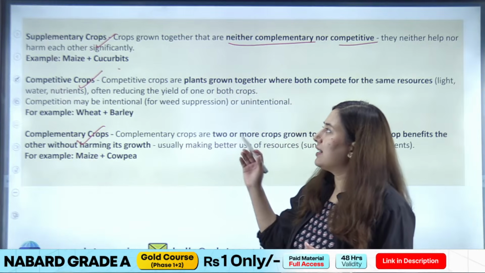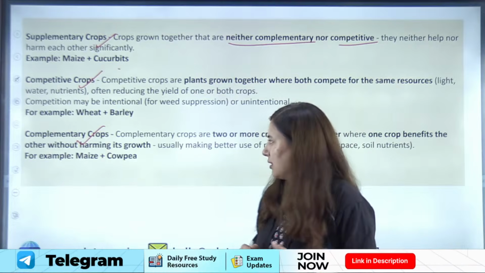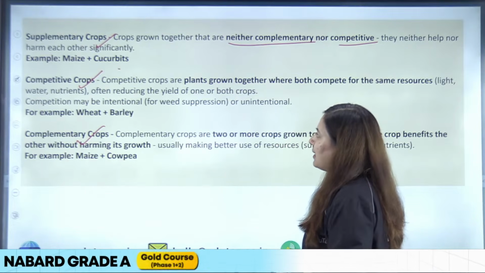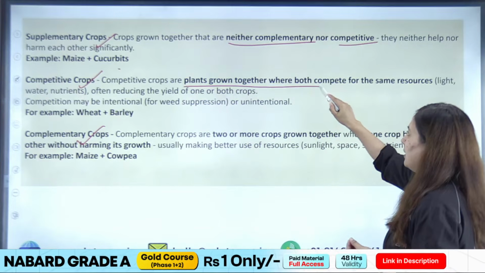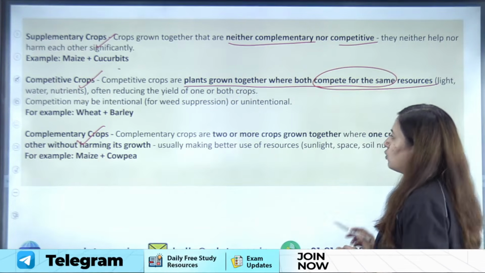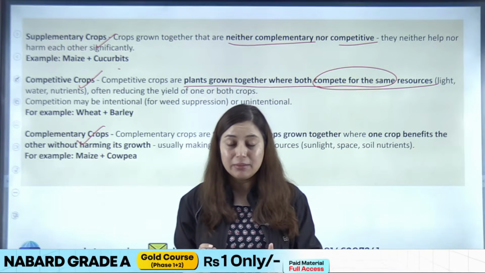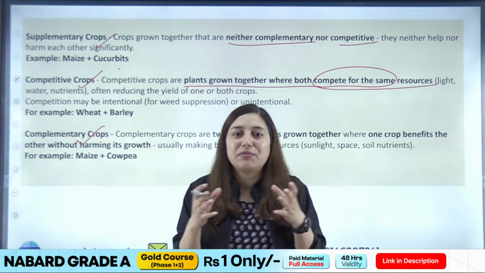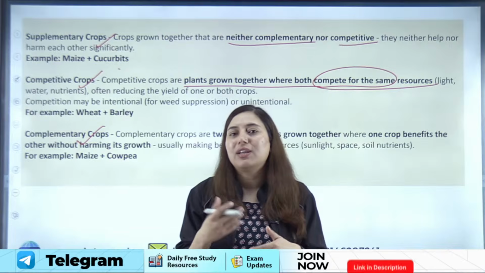ठीक है, you will better understand supplementary crops once we understand competitive and complementary crops. ठीक है, तब आपको अच्छे से समझ आएगा. Competitive crops क्या होती हैं? Basically plants that are grown together which compete for the same resources. अगर दो क्रॉप आपने ग्रो की है फील्ड में, and these crops start fighting for the nutrient, for the resources that are present in the field, what will happen?